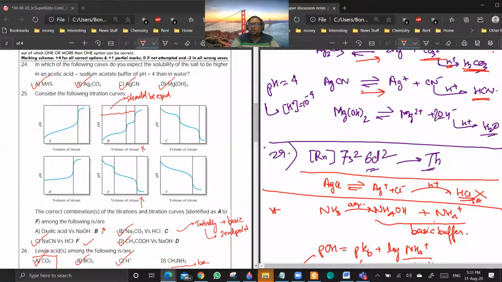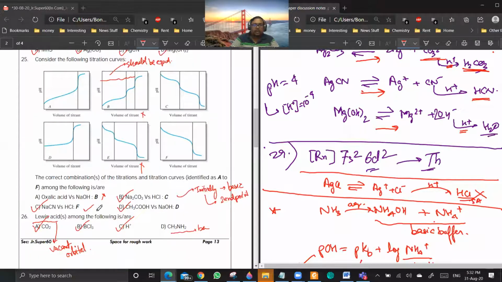Last case, Mg(OH)2 will give Mg2 plus and 2OH minus. If you are making the solution acidic, you are basically removing OH minus, so it will go in the forward direction. You just have to apply the Le Chatelier principle on ions. Everyone is clear? Yes or no? Okay. 25. Is there a doubt?